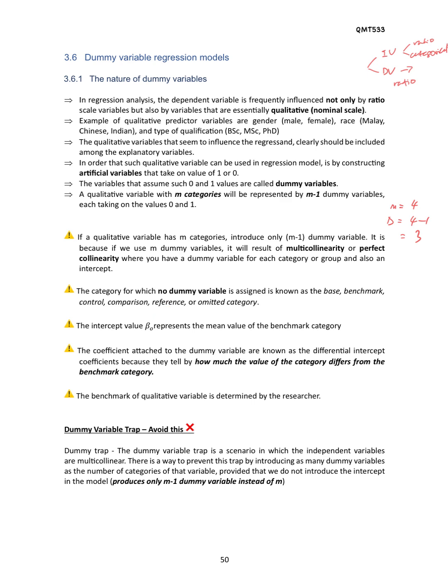If we say benchmark, what does it mean? It means the one that is not a dummy variable, we call it the reference variable. And the intercept value beta naught represents the mean value of the benchmark category. So benchmark means the reference.